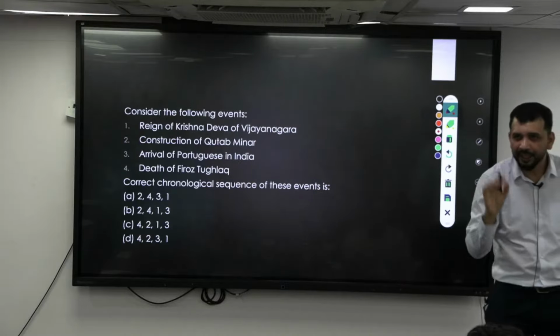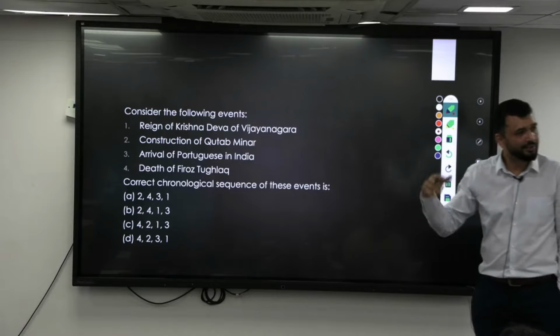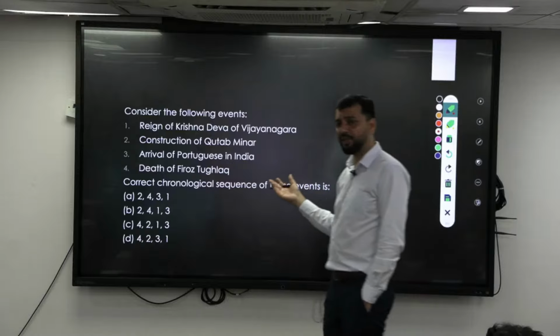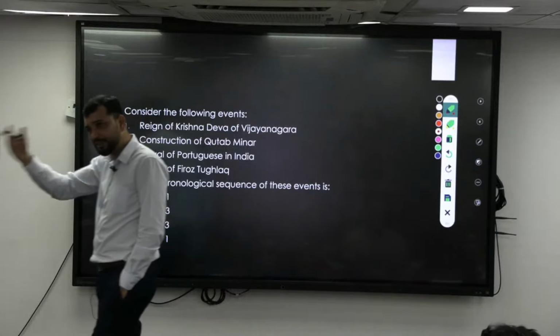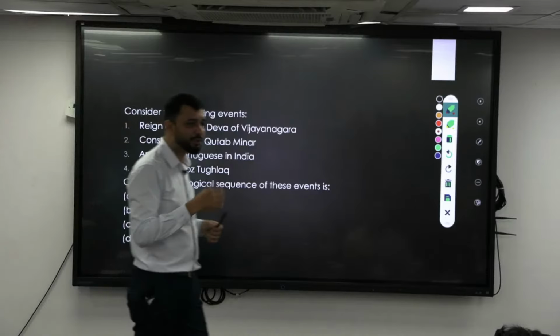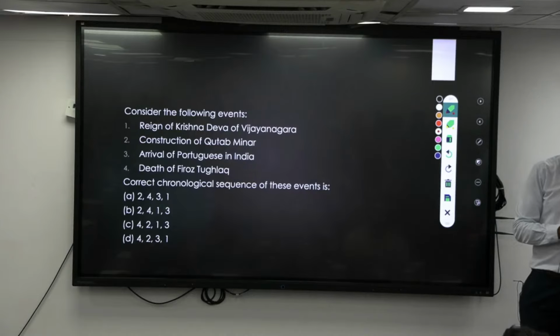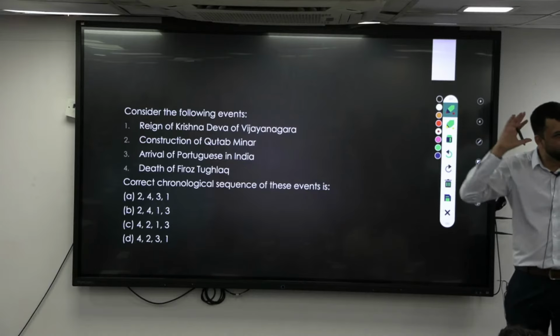When did Vijayanagara come? 1336. So that is later than, forget about Krishna Devaraya, even Vijayanagara themselves started in 1336, right? So that means the Delhi Sultanate was the beginning one. Now if you compare the arrival of the Portuguese, when did Vasco da Gama come for the first time? 1498. So what should be the earliest? The earliest is the construction by Qutubuddin Aibak. You should have the broader understanding.